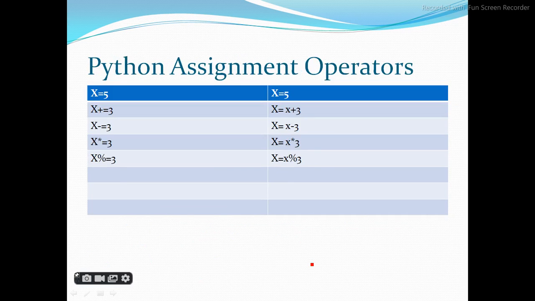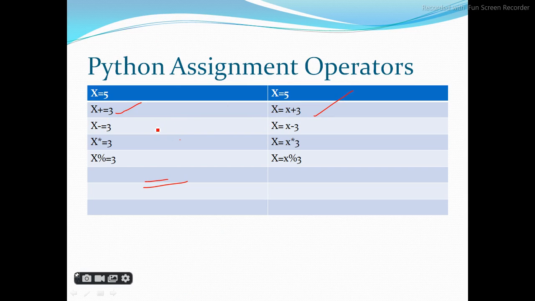Now the Python assignment operator, you have to assign something like x equals 5. All of you know that equals is the assignment operator. x equals 5 means the value of x will be 5. x plus equals 3 means x equals x plus 3. If the value of x is 3, then x equals 3 plus 3, that is 6.